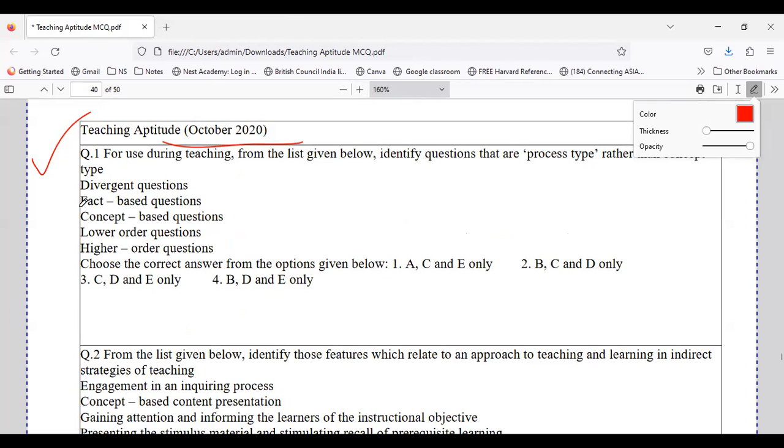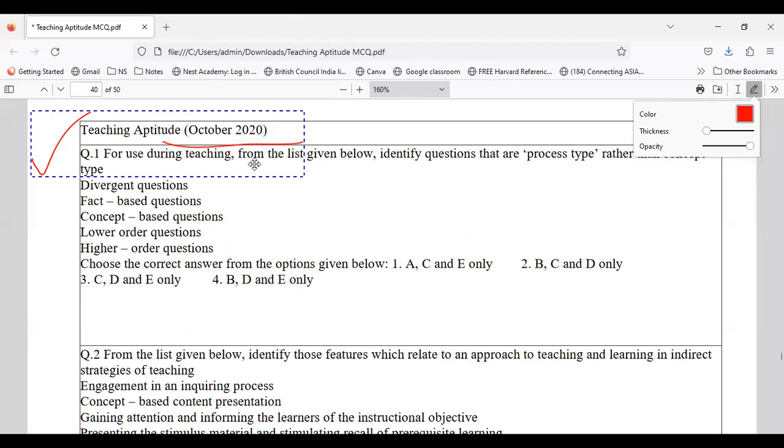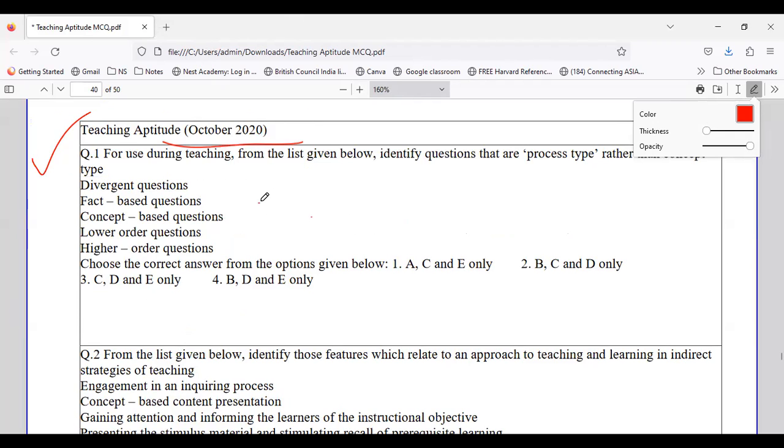The first question is about use during teaching. The list is given, and you have to identify the process rather than the content. So you have a topic, one is process type and one is concept type.